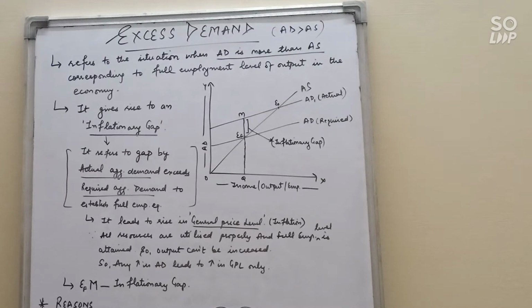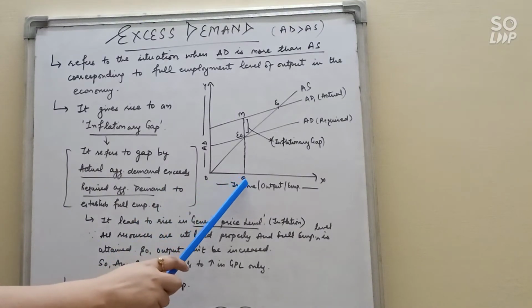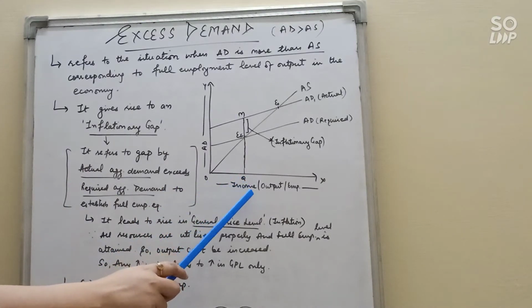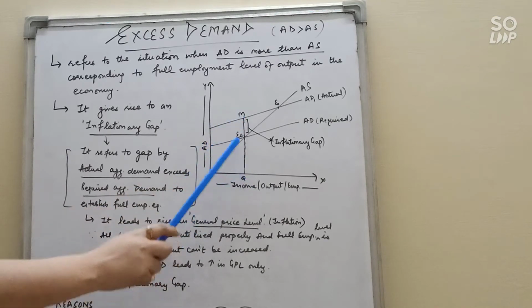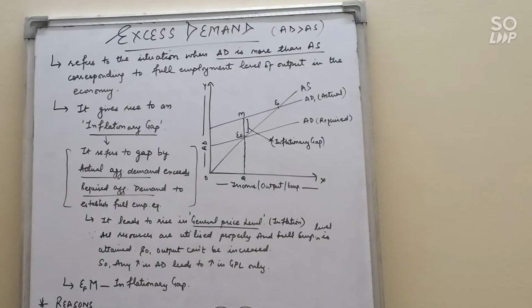First is excess demand. Excess demand arises when AD is more than AS. Let's see the proper definition of excess demand. It refers to the situation when aggregate demand is more than aggregate supply, corresponding to full employment level of output in the economy. As you can see in the diagram, this is the equilibrium level of output at full employment, but aggregate demand is at this point, that is MQ. So aggregate demand is more than aggregate supply. It gives rise to an inflationary gap.